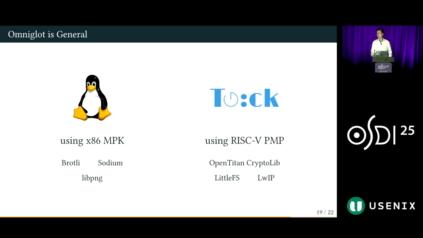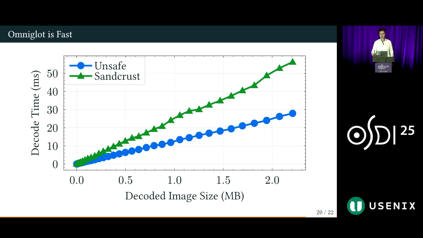And also we implement Omniglot for the Tock kernel, a security-focused operating system that is often used in embedded systems and hardware root of trust devices, with the kernel built in Rust. And because these often need to use existing certified libraries, we also evaluate one such example, namely the OpenTitan cryptolib. As Omniglot does add safety guarantees, it does introduce overheads as well. And we quantify these overheads by evaluating against existing work.